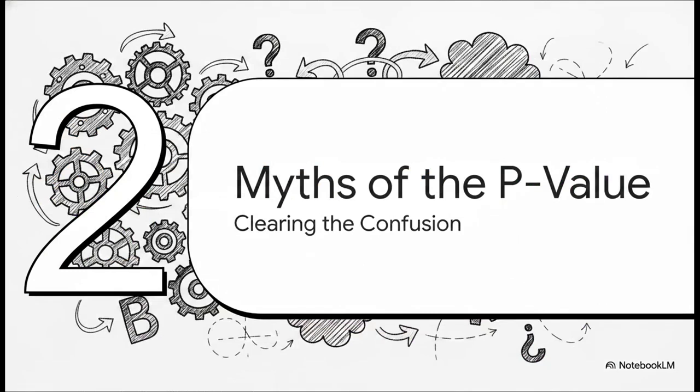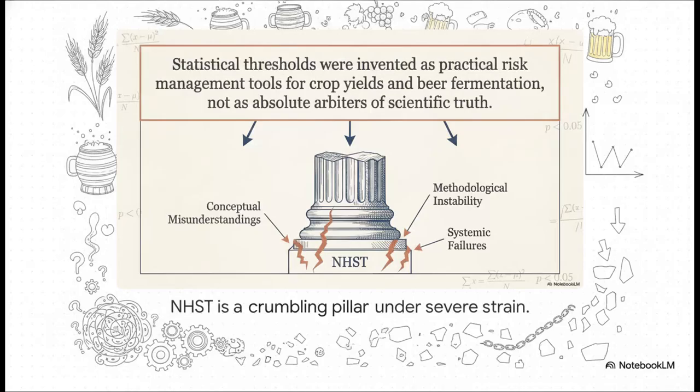Section 2. Myths of the p-value. So think about null hypothesis significance testing, or NHST, as a crumbling pillar. It was invented as a risk management tool for crop yields and beer fermentation, remember? Not as this ultimate arbiter of scientific truth. But over the decades, we've treated it like one. And today, that pillar is seriously buckling under the weight of conceptual misunderstandings, methodological instability, and massive systemic failures.